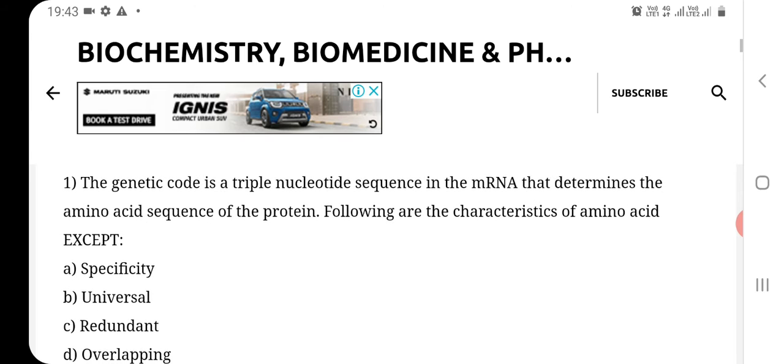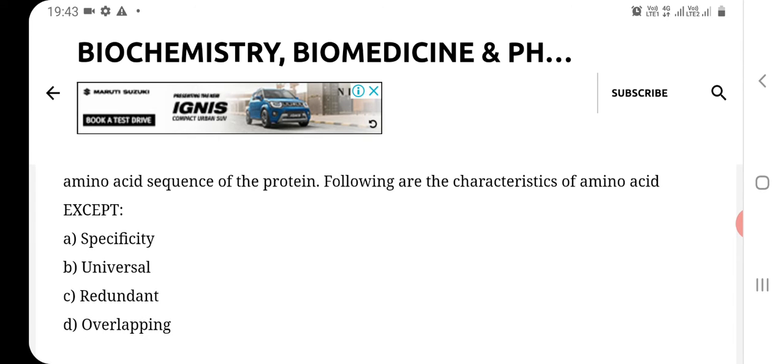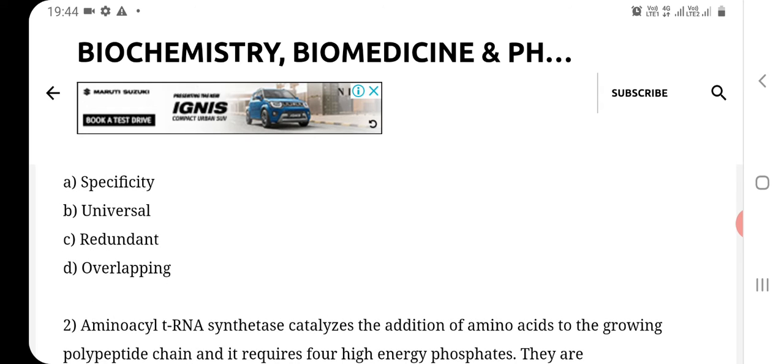the genetic code is a triple nucleotide sequence in the mRNA that determines the amino acid sequence of the protein. Following are the characteristics of the genetic code except: option A, specificity; option B, universal; option C, redundant; and option D, overlapping. So the correct answer of this question is D, that is overlapping.